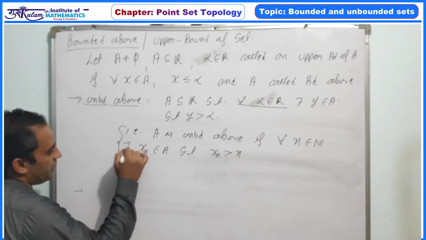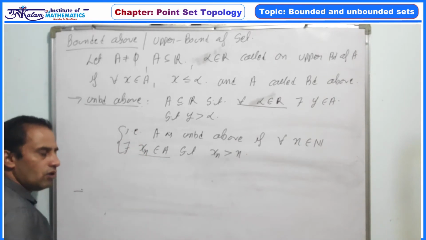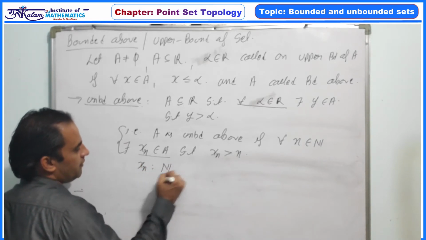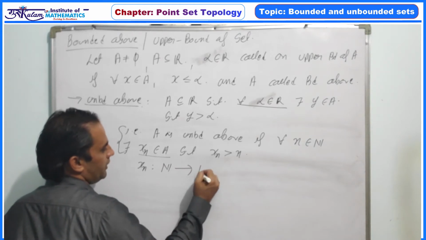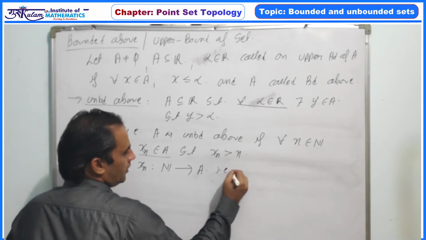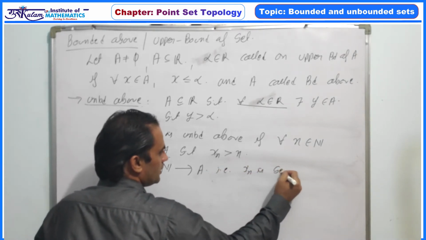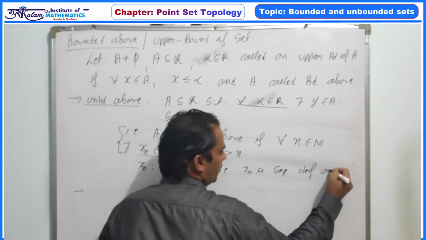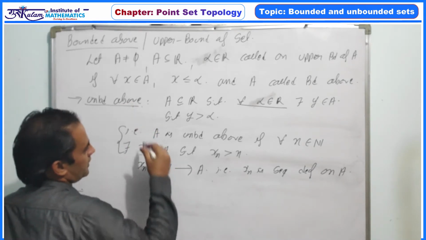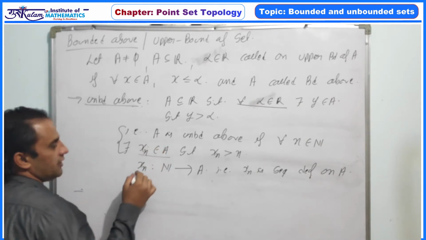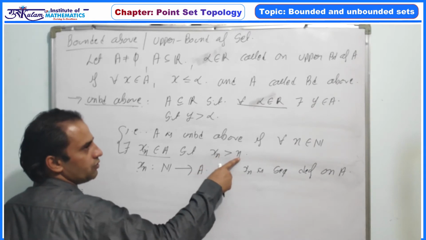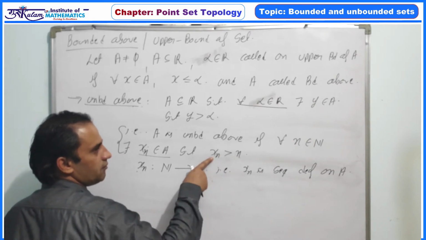Since each x_n belongs to A, x_n is a function from N to A, and every function from N to A is a sequence defined on A. So if this property holds, there exists a sequence defined on A which diverges to infinity. Since n tends to infinity, the larger term must tend to infinity.